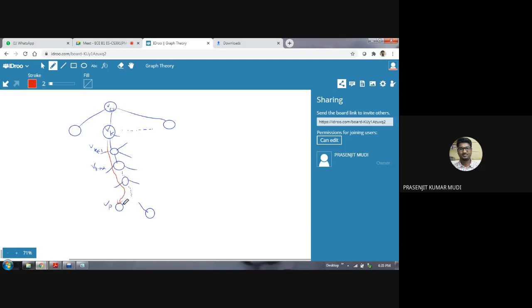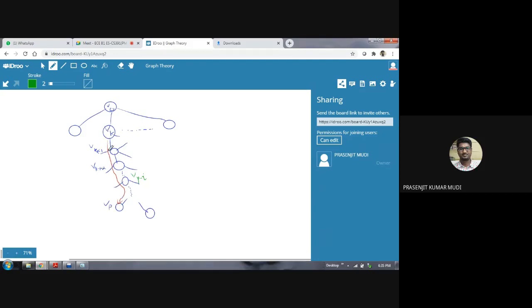While traversing back along this path, ultimately you may reach a vertex, let's say this vertex which is denoted by VP minus i. I will explain the meaning of i. So for example, there exists a vertex VP minus i, which is already visited because it is present on this path.